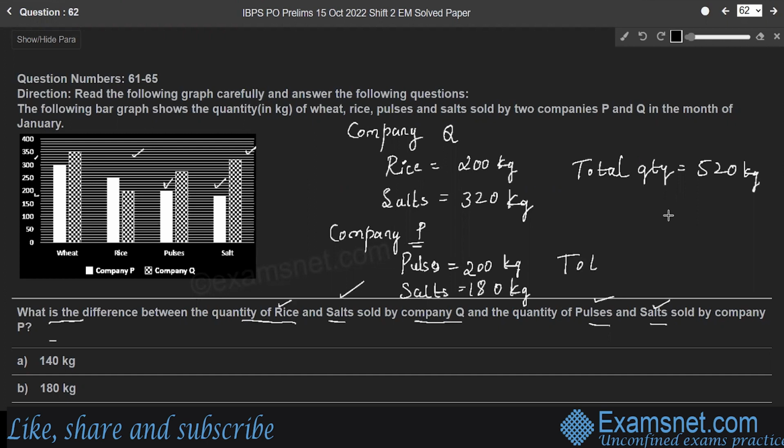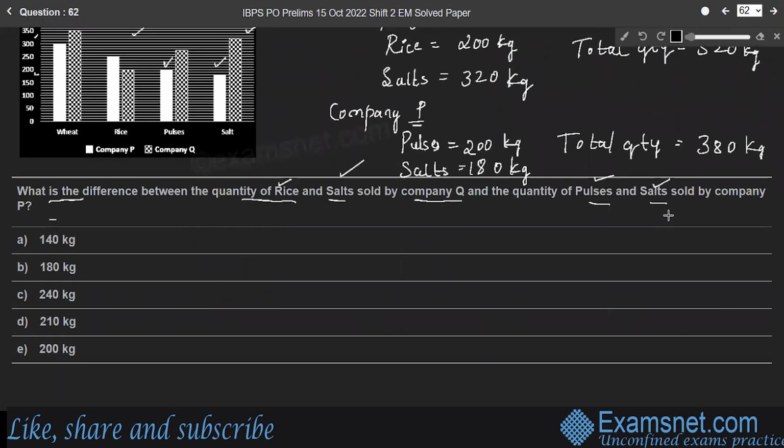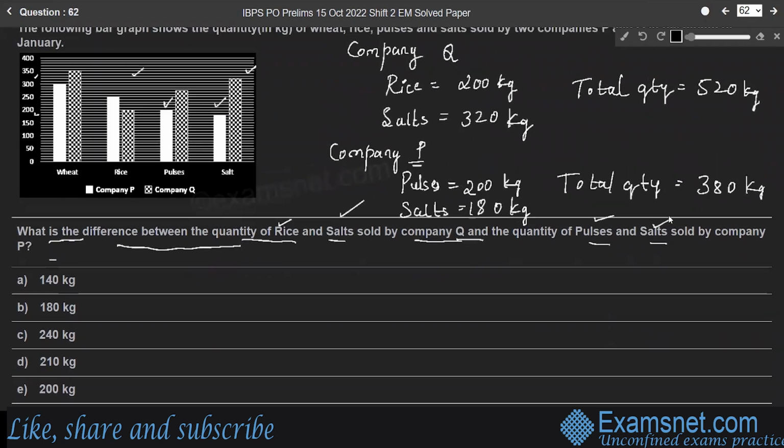Therefore, total quantity sold by company P is 380 kg. Here the required answer is the difference between the quantity of rice and salt sold by company Q and pulses and salt sold by company P. Therefore, the required difference is 520 minus 380, which is 140 kg. Therefore, option A is the right answer.